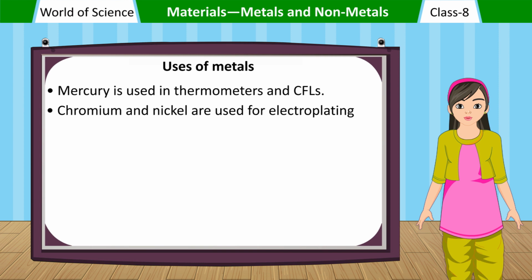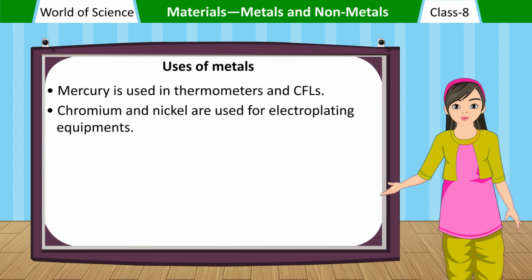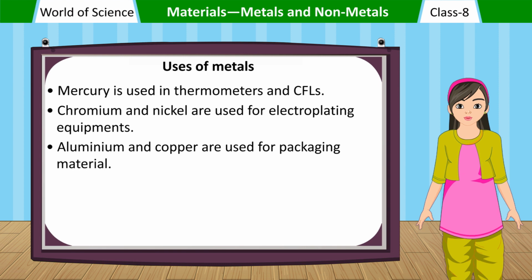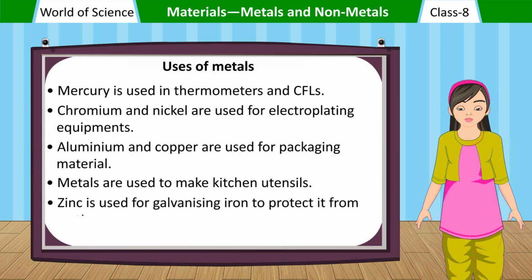Chromium and nickel are used for electroplating equipment. Aluminium and copper are used for packaging material. Metals are used to make kitchen utensils. Zinc is used for galvanizing iron to protect it from rusting.